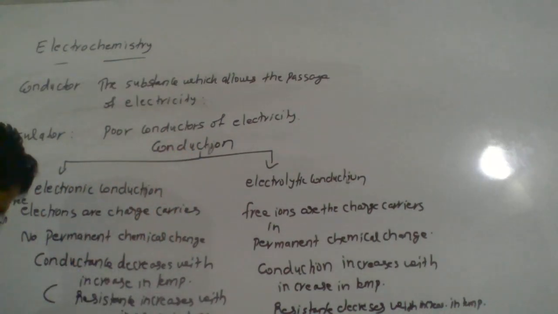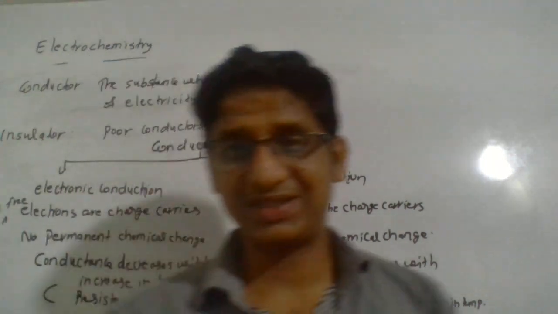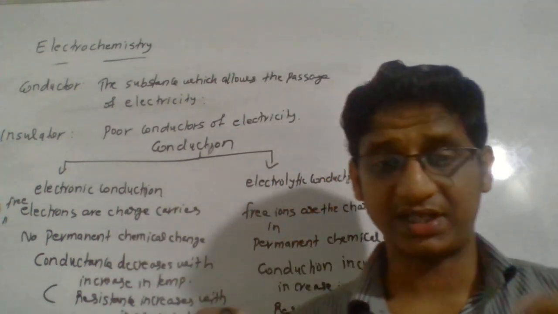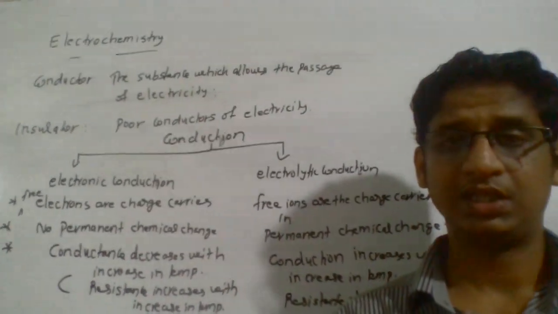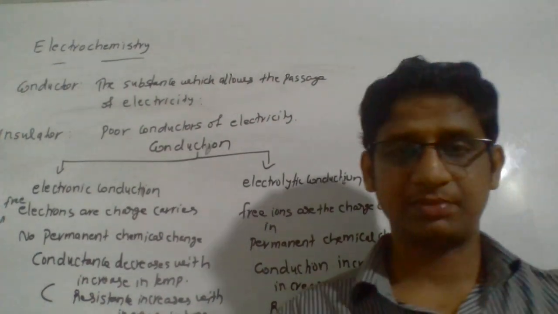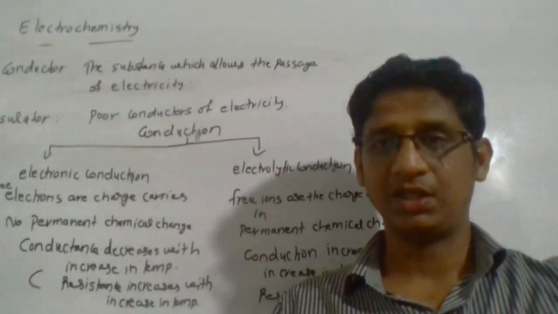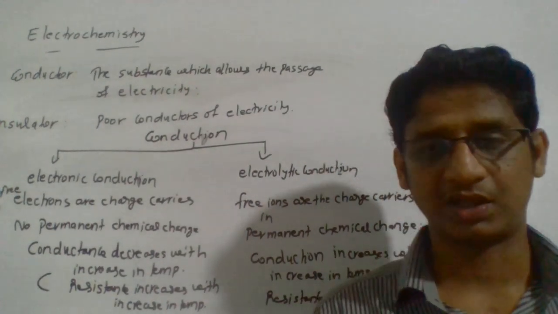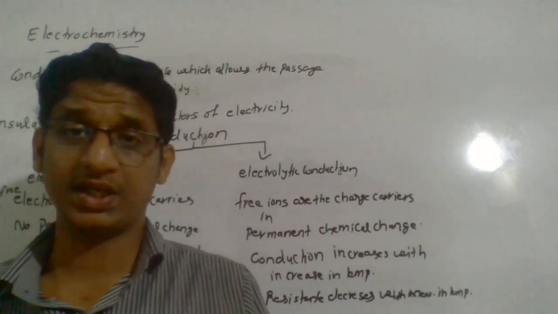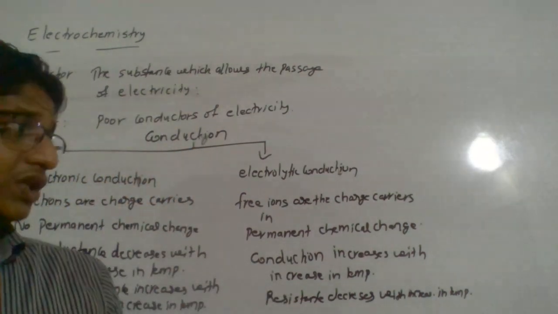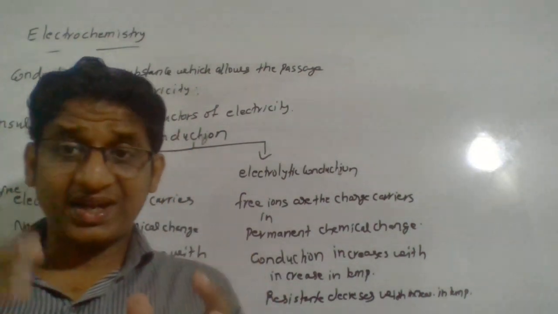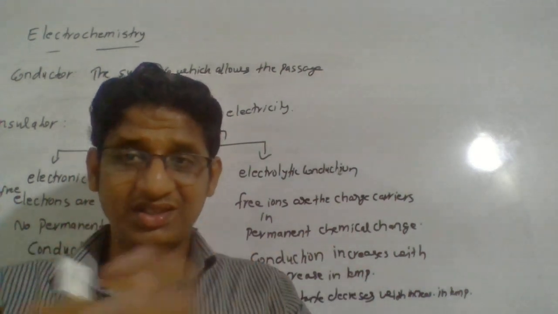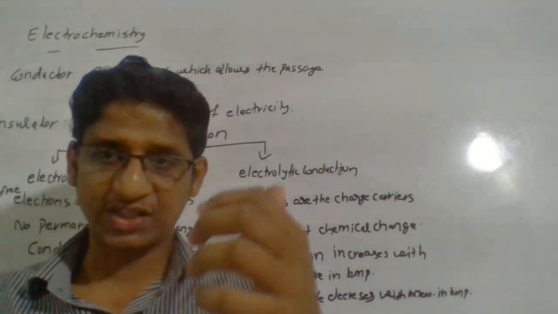So why is it so in electrolytic conduction? We already discussed that in electrolytic conduction the mechanism is because of the free ions. So free ions are required, right? We know cations and anions are always attracted to each other by a strong electrostatic force of attraction.